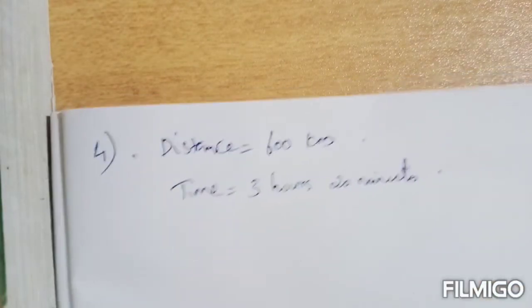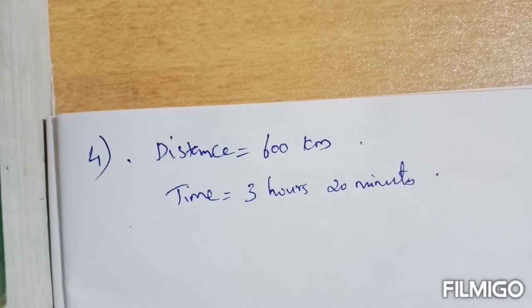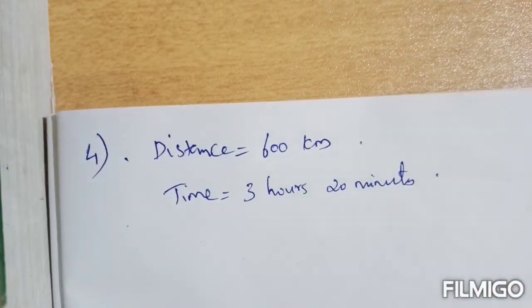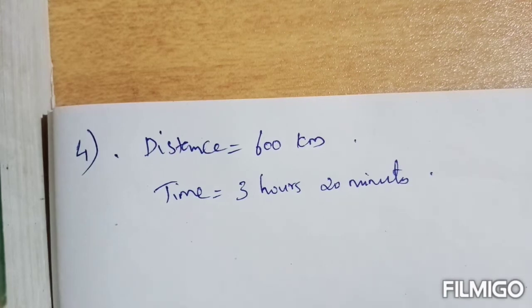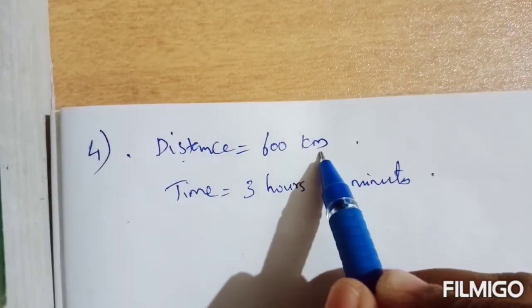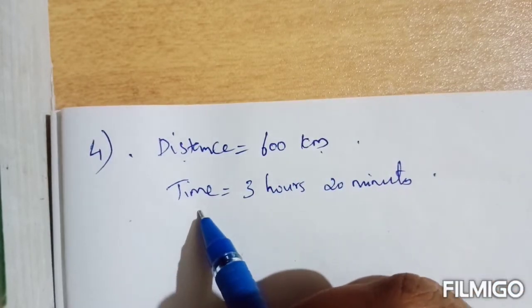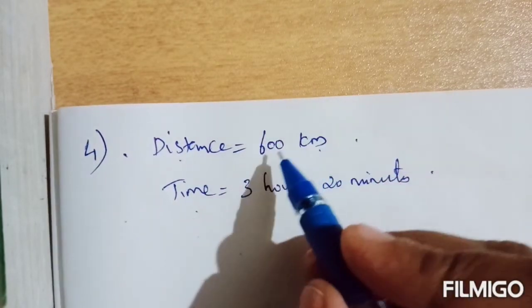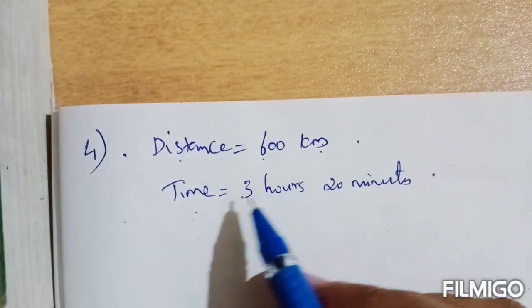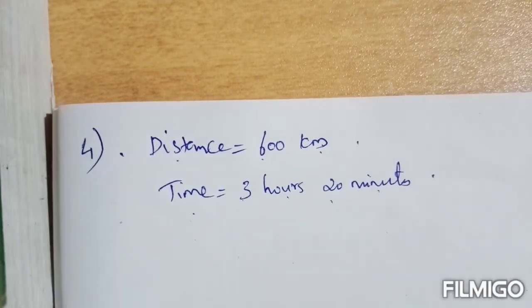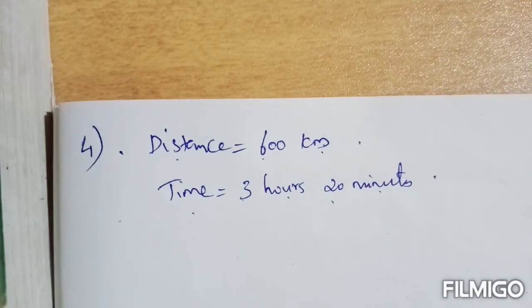Find its speed in meter per second. So you have to find the speed in meter per second. In order to find the speed in meter per second, the distance should be in meter and time should be in second. So this 600 kilometer you have to convert to meter. This time, 3 hours 20 minutes, you have to convert to second.